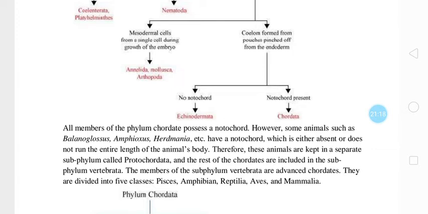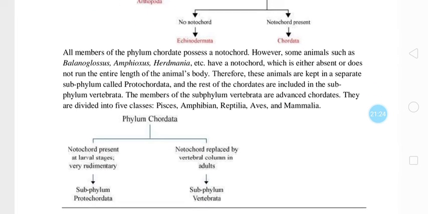All the members of phylum Chordata possess a notochord. However, some animals such as Balanoglossus, Amphioxus, Herdmania, etc. have a notochord which is either absent or does not run the entire length of the animal's body. Therefore, these animals are kept in a separate subphylum called Protochordata, and the rest of the chordates are included in a subphylum Vertebrata. The members of the subphylum Vertebrata are advanced chordates divided into 5 classes: Pisces, Amphibia, Reptilia, Aves, and Mammalia.